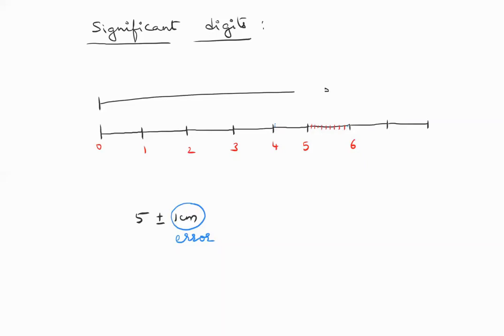So if the measurement came till here. Now when I drop, it's going till here. So now it is 5.1, 5.2, 5.3, 5.4, 5.5. It's crossed 5.5, but it hasn't reached 5.6. So now when I give the answer, I'll give it as 5.5 plus or minus, because it crossed 5.5. And this time plus or minus will be 0.1 centimeter. Obviously not 1 centimeter. Suddenly why did your error change? Because your measurement now has a decimal place.